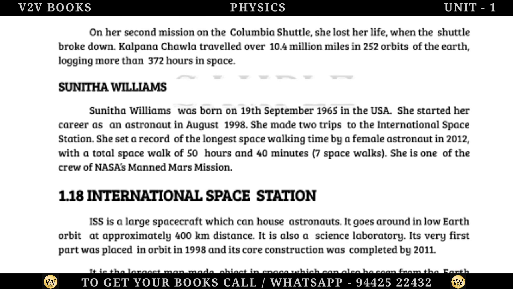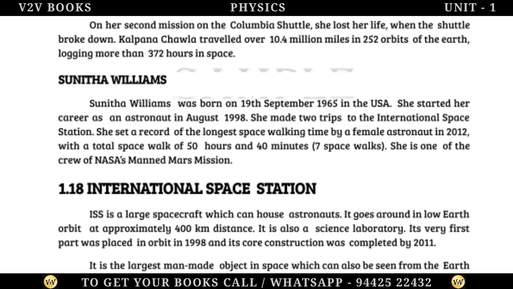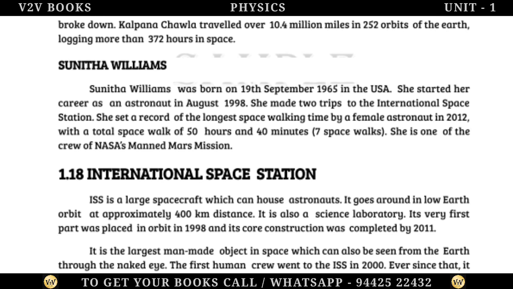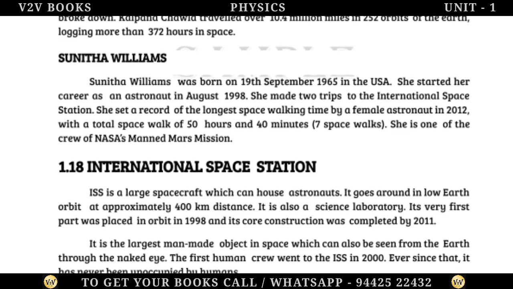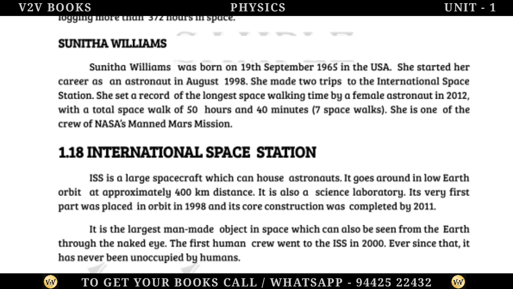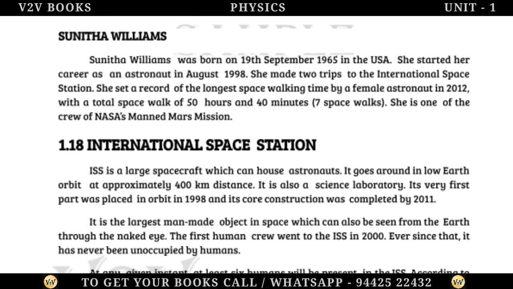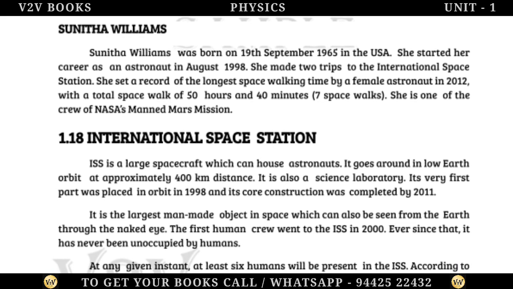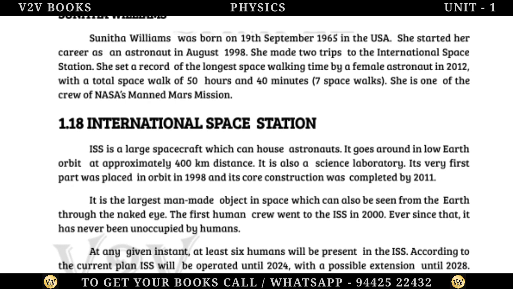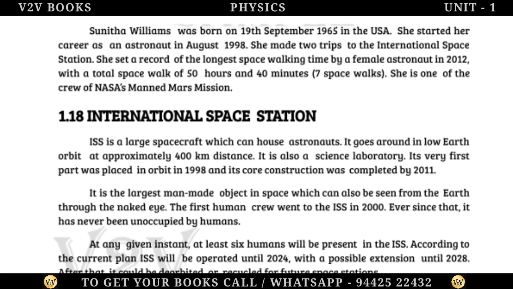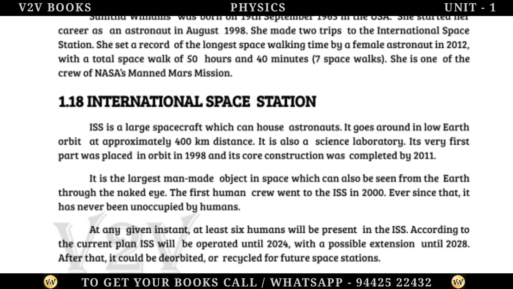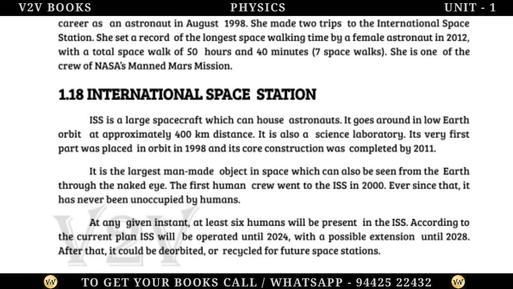International Space Station. ISS is a large spacecraft which can house astronauts. It goes around in low Earth orbit at approximately 400 kilometers distance. It is also a science laboratory. Its very first part was placed in orbit in 1998 and its core construction was completed by 2011. It is the largest man-made object in space, which can also be seen from the Earth with the naked eye. The first human crew went to the ISS in 2000. Ever since then, it has never been unoccupied by humans.